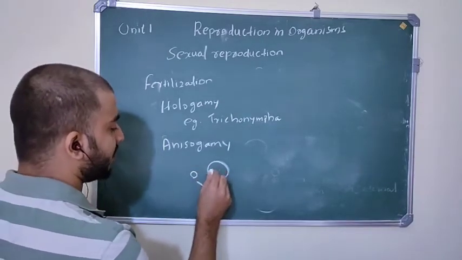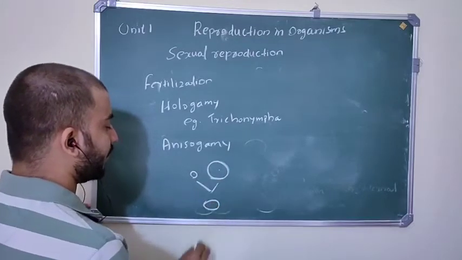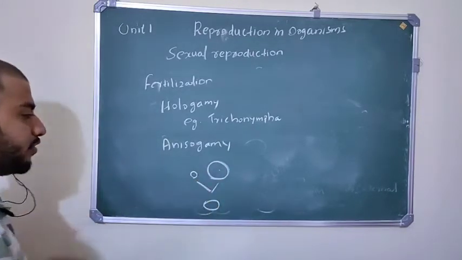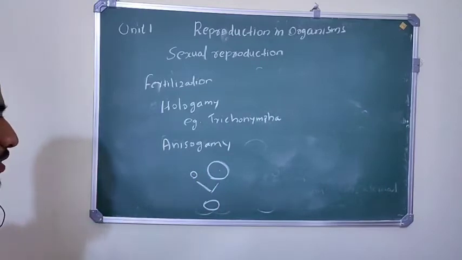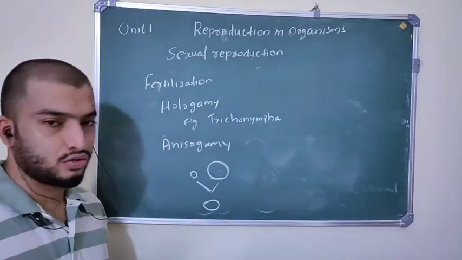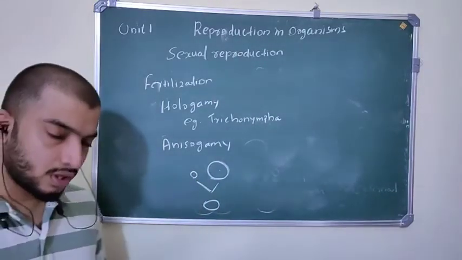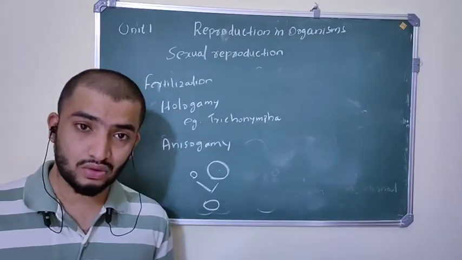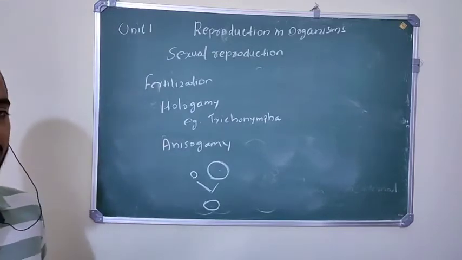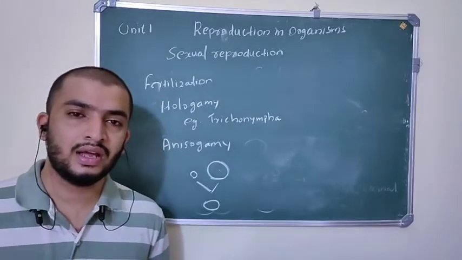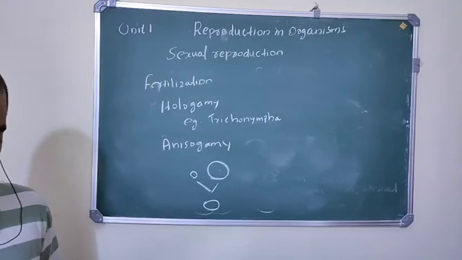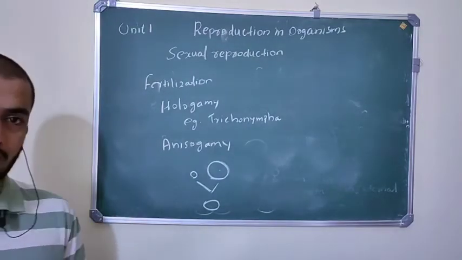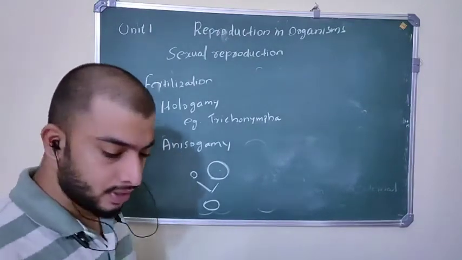They are morphologically dissimilar and they fuse and form a new individual. So we discussed autogamy, hologamy, exogamy, pedogamy, merogamy, isogamy and anisogamy. These are the different types of fertilization or syngamy.